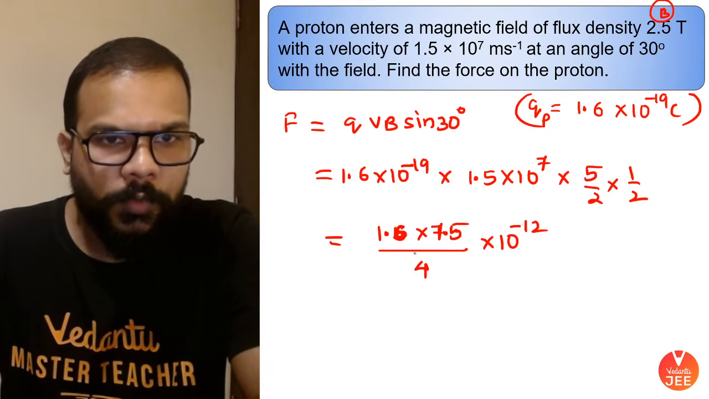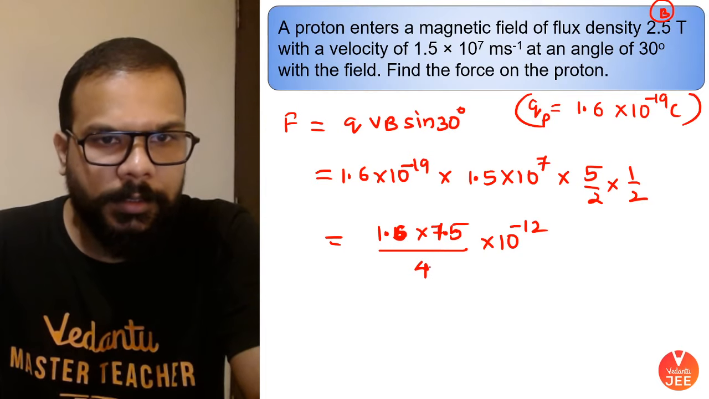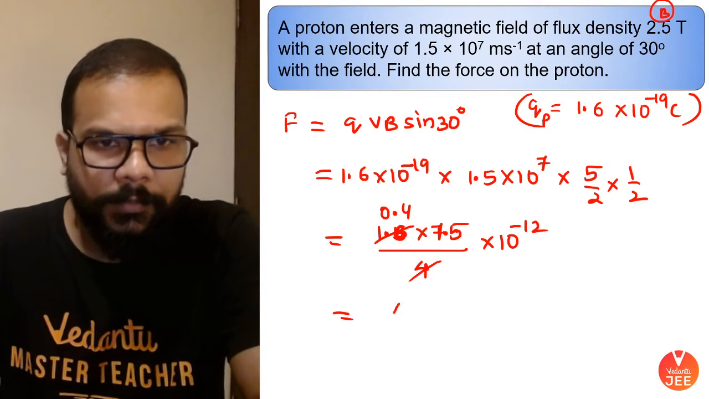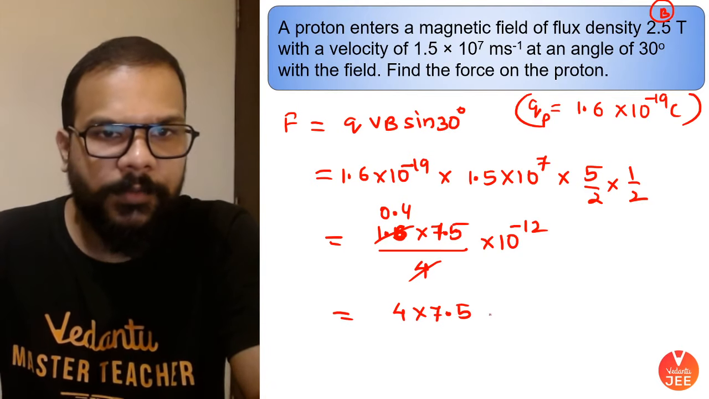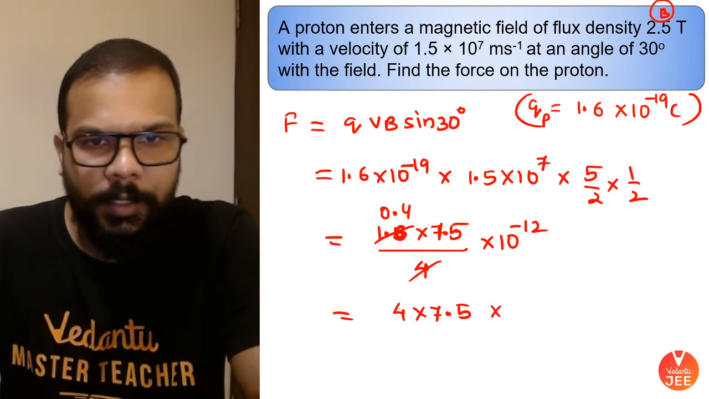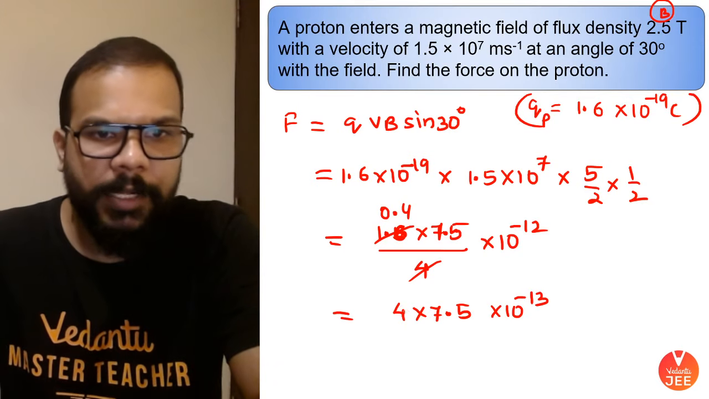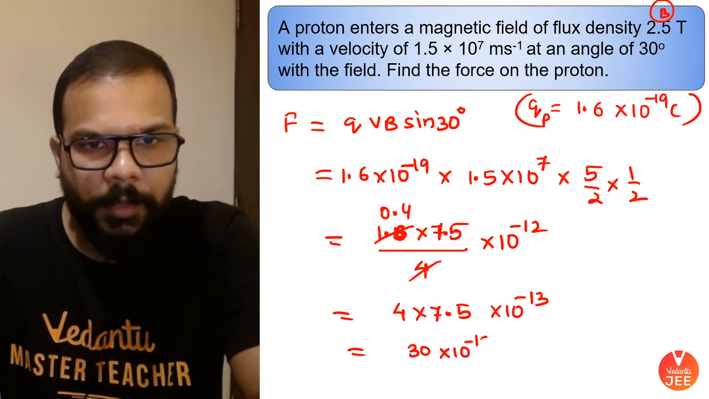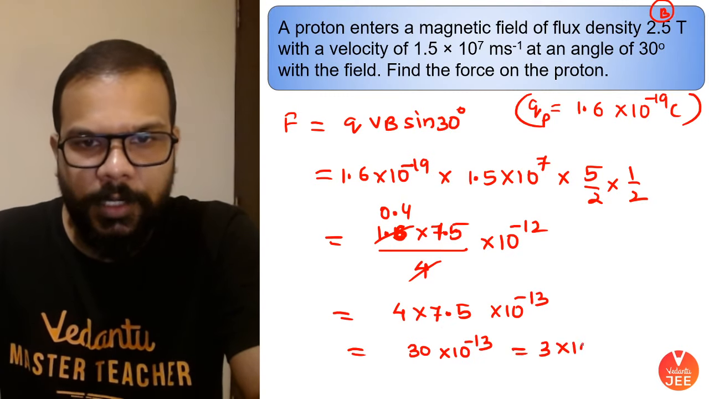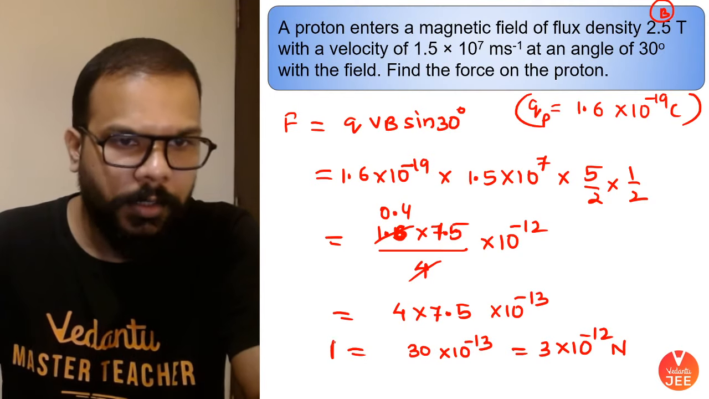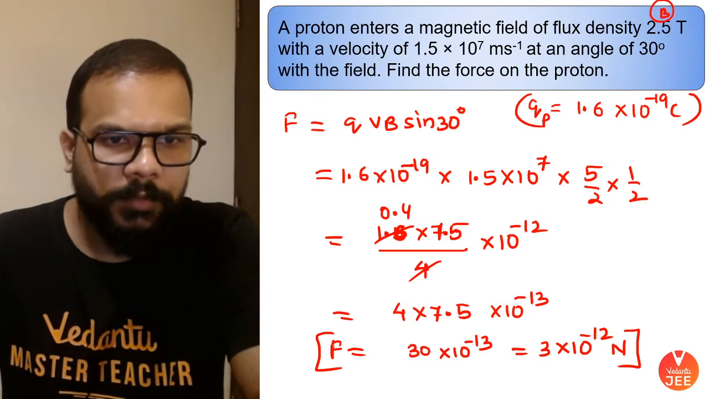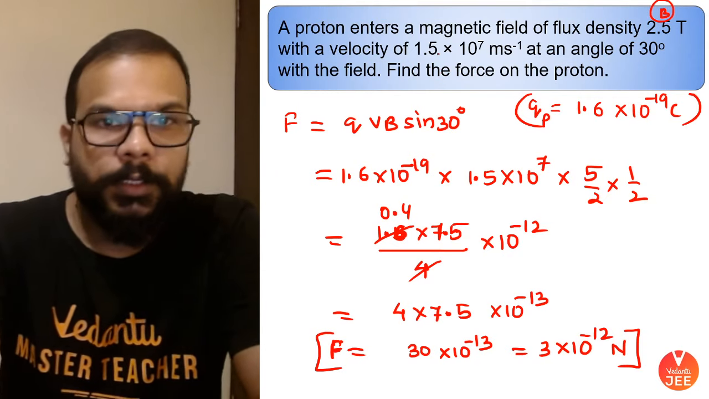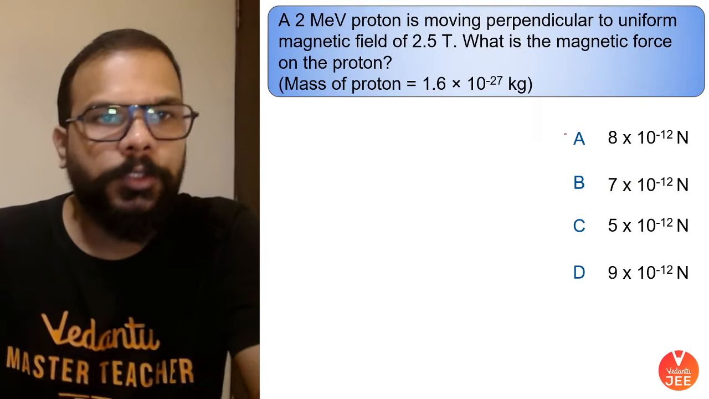So guys, what we have here is this cancelling, and we have 7.5 divided by 4 into 10 to the power minus 12. I made it 4 into 7.5, which is 30 into 10 to the power minus 13, or we can say it is 3 into 10 to the power minus 12 Newton, the force acting because of the magnetic field on the charged particle moving in it. Okay, guys? Cool. Moving on to the next one.